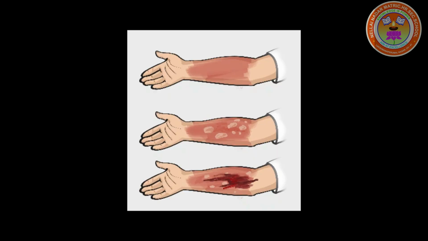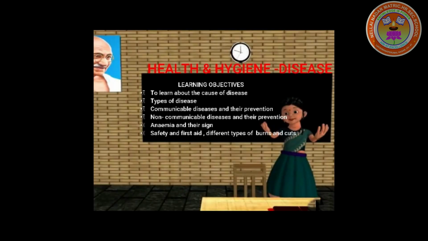Now we are going to learn about burns. The tissue damage caused by heat, chemicals, electricity, sunlight or nuclear radiation is known as burns. Mostly burns are caused by building fires, flammable liquids and gases. There are three types of burn according to the degree of burning.